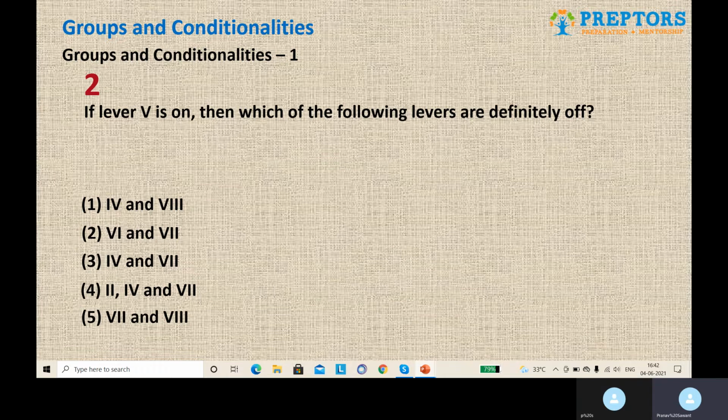Obviously, we don't have this information. They have just said that any one lever must be on. That lever could be 2, that lever could be 3. Hence, we can't definitely say anything about 2 and 3. Hence, 2 and 3 are ruled out from the options.